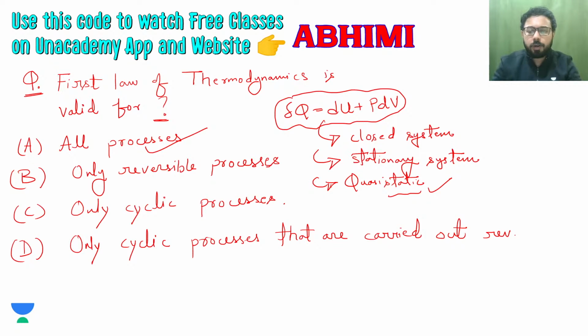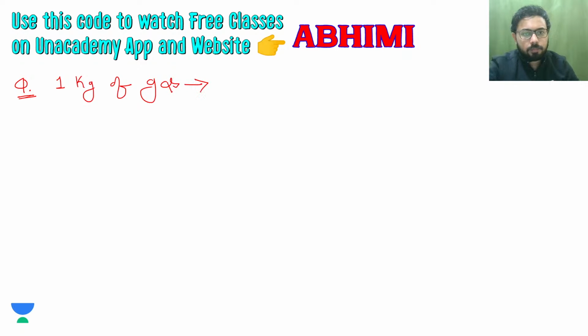Now let's move forward and do the next question that we have here. When 1 kg of an ideal gas expands reversibly and adiabatically in a piston cylinder arrangement from an initial state to a final state, the work done by the gas is. So we have 1 kg of gas, and it is expanding reversibly and adiabatically.